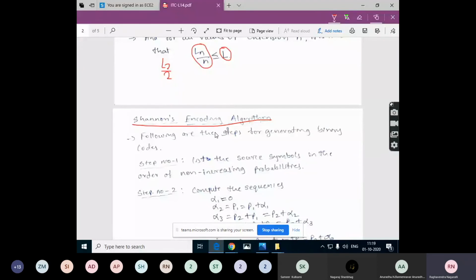And what is an optimal code? An optimal code is a code which is instantaneous and which has the lowest possible average length. Optimal code is an instantaneous code having the lowest average length.